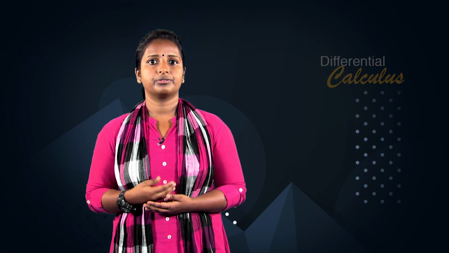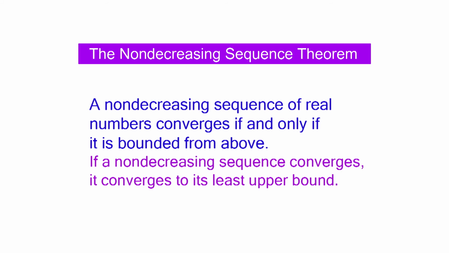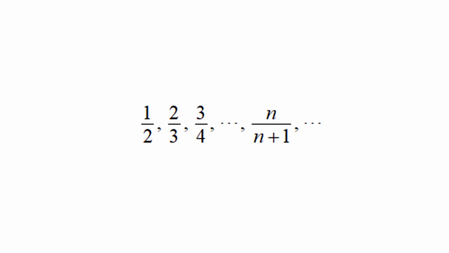The following result, whose proof is omitted, ensures us that if L is the least upper bound of a non-decreasing sequence of real numbers, then the sequence converges to L. Theorem, the non-decreasing sequence theorem: a non-decreasing sequence of real numbers converges if and only if it is bounded from above. If a non-decreasing sequence converges, it converges to its least upper bound. For example, 1 is the least upper bound of the non-decreasing sequence 1/2, 2/3, 3/4, etc., n/(n+1). Also the sequence converges to the least upper bound 1.